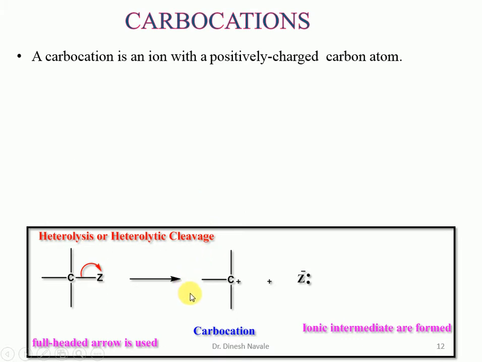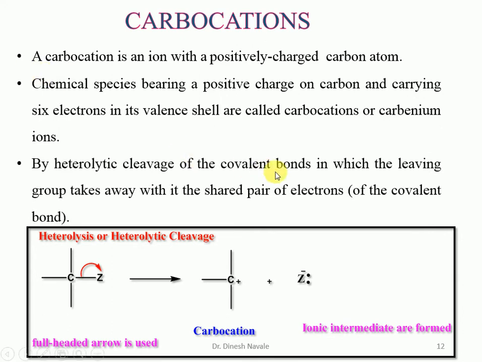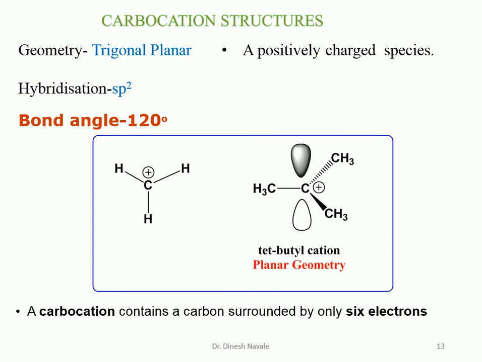In this example we can easily see that a carbocation is an ion with a positively charged carbon atom. A chemical species bearing a positive charge on the carbon and carrying 6 electrons in its valence shell is called a carbocation, or it is also called a carbanium ion. So they are positively charged species carrying 6 electrons in the valence shell, termed carbocations or carbanium ions. Heterolytic cleavage of the covalent bond is responsible for the generation of the carbocation intermediate. So we will see the structure of the carbocation.